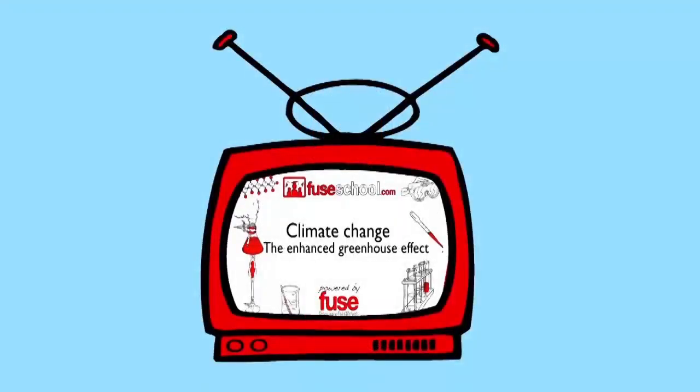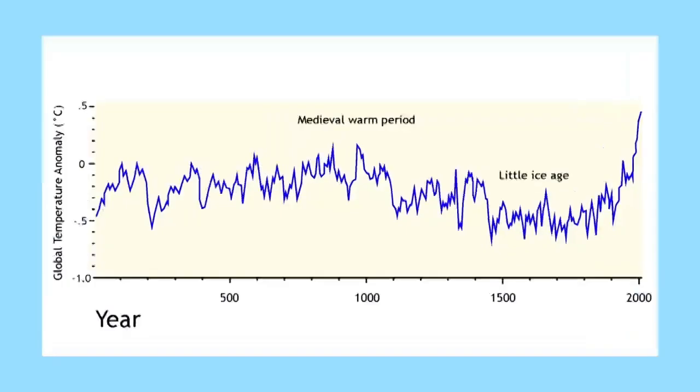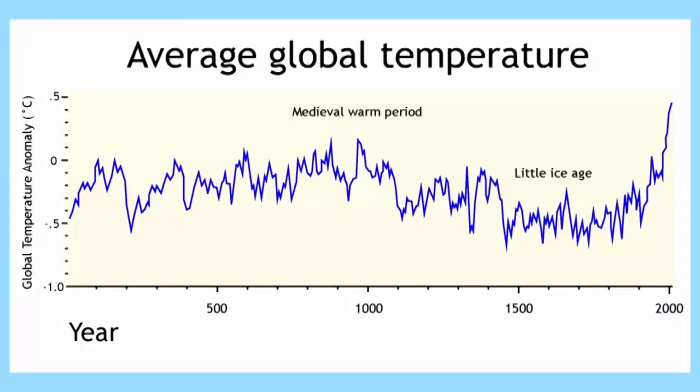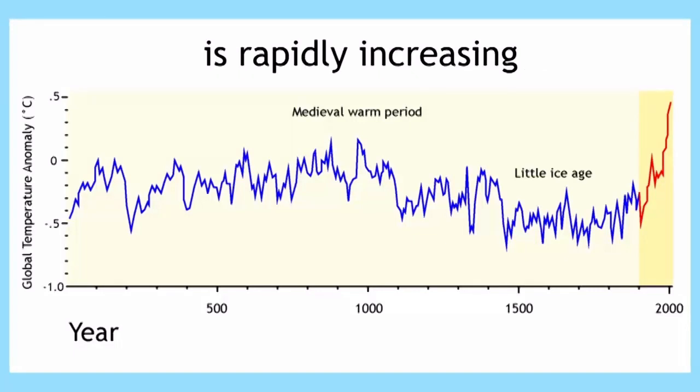In the lesson on climate change, we saw how the release of extra greenhouse gases into the atmosphere causes the planet to warm. In this video, we will look more closely at the effects caused by the supply of thermal energy the Earth gets from the Sun. Here is a simplified graph of the average global temperature. You can see that over the last 2,000 years, temperatures have varied, but today, average temperatures are already 1 degree warmer on average than they were 100 years ago.